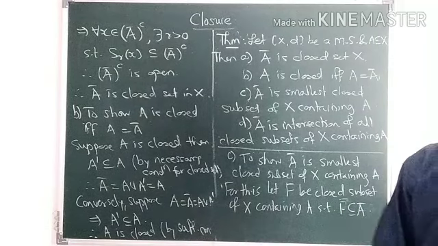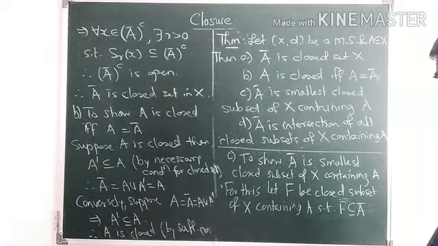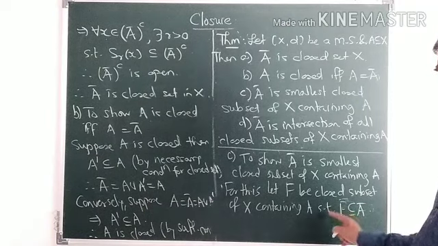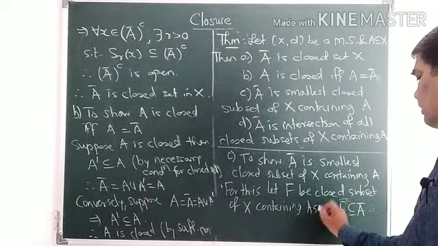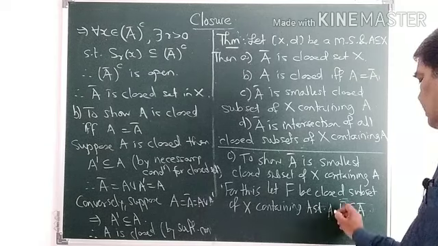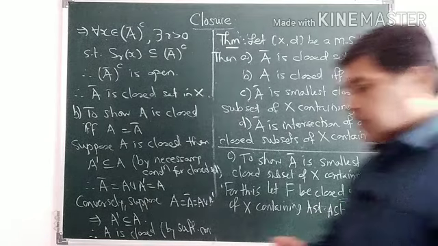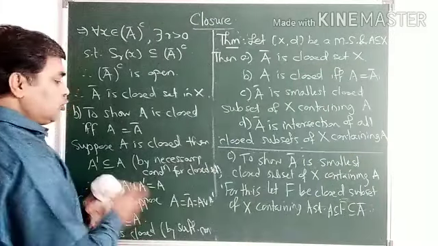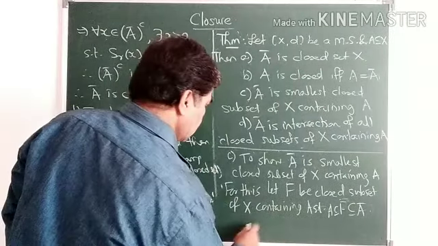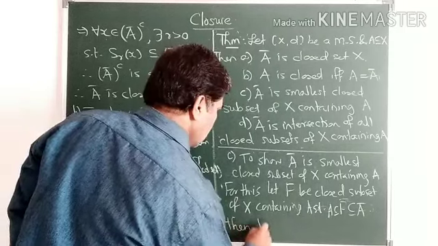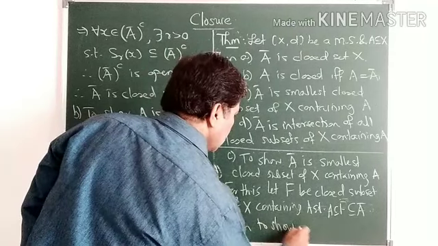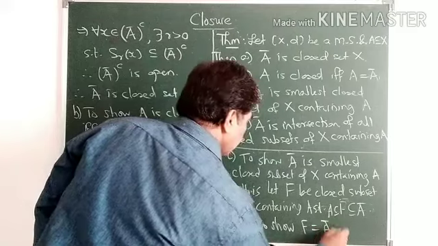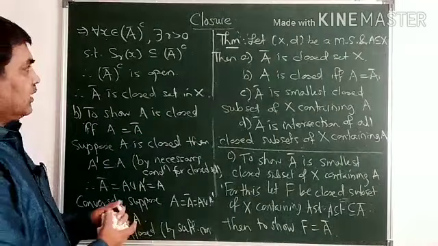F is contained in A closure, right? And F also contains A. Then to show F is equal to A closure.